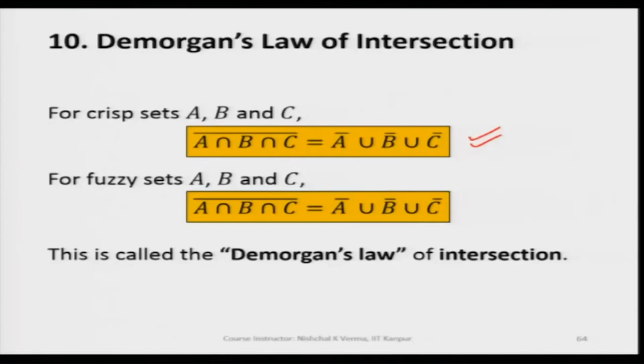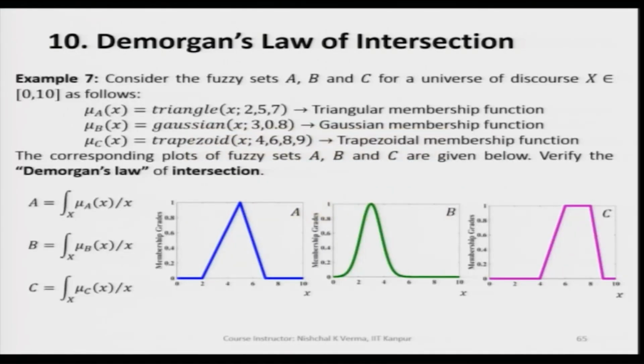So, this means that if we have fuzzy set A, fuzzy set B, fuzzy set C, and we take the complement of A intersection B intersection C, this is going to be the same as the complement of A union complement of B union complement of C, and this is called the De Morgan's law of intersection, as I just mentioned.